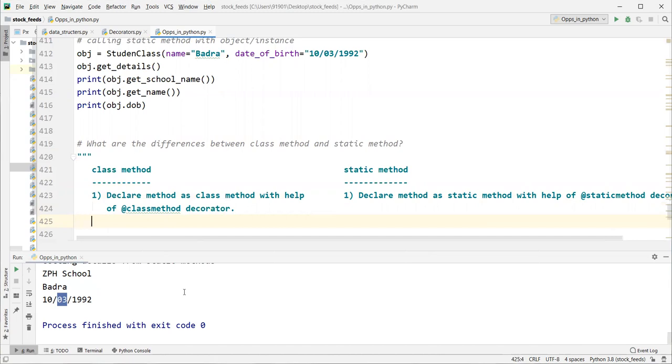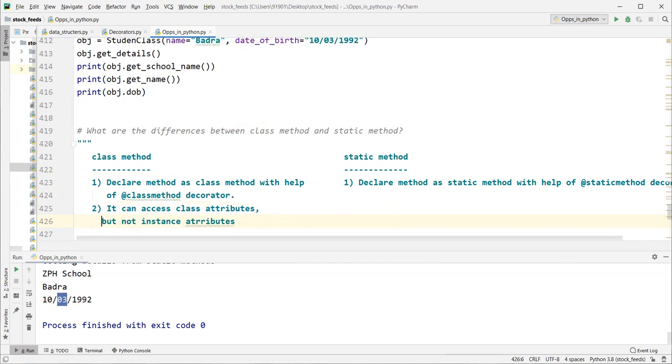Next, the second point is it can access class attributes, right? But not instance attributes. So in case of this one, what is happening? Tell me, guys.